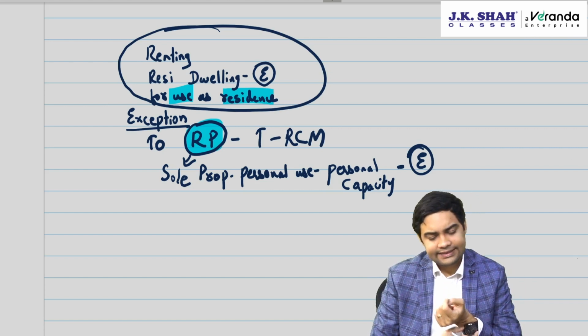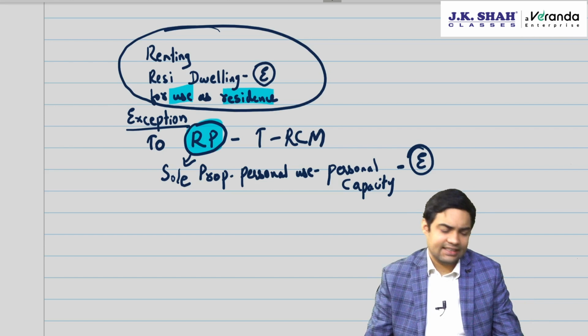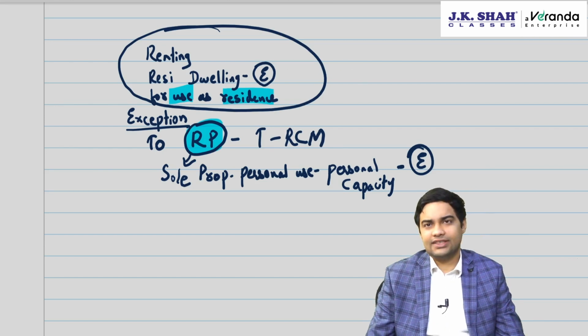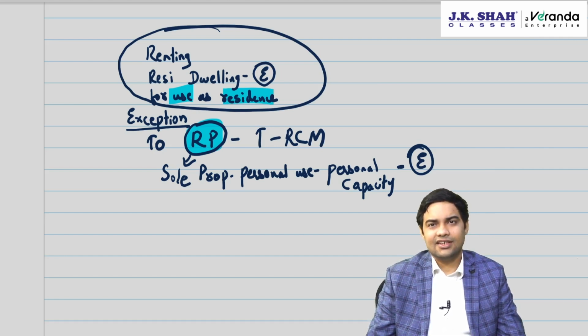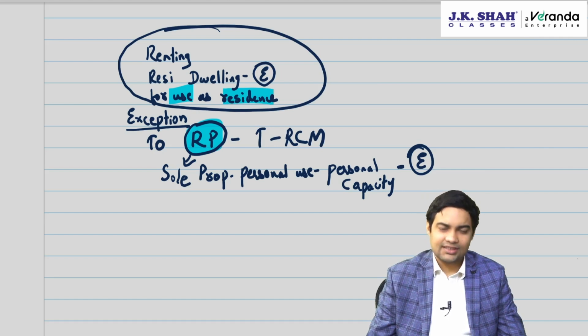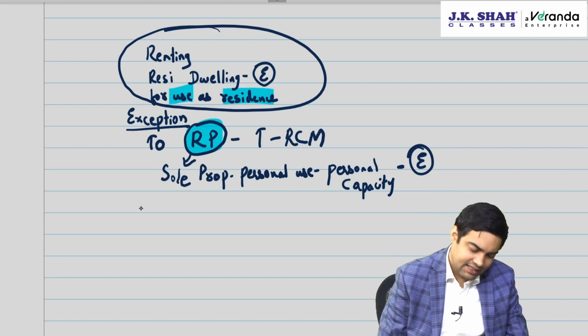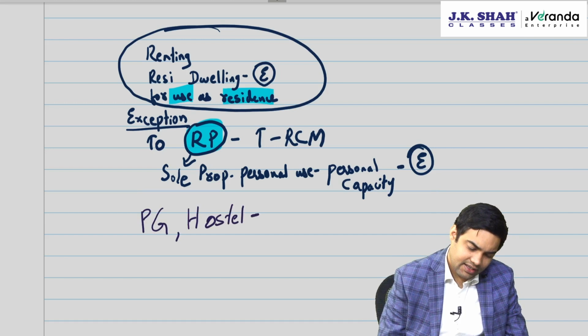So the trade and industry was taking a position of exemption, but our department officers said no, it is not a residential dwelling, it is not for use as residence, you cannot get an exemption. They used to come up with their arguments, and this was traveling in courts. That's when the government did something. The government said PG and hostel renting is not covered by this entry.